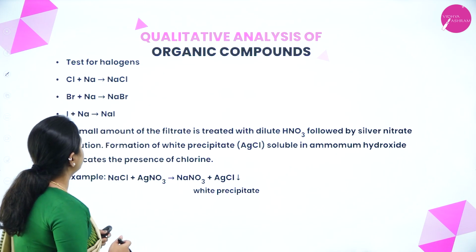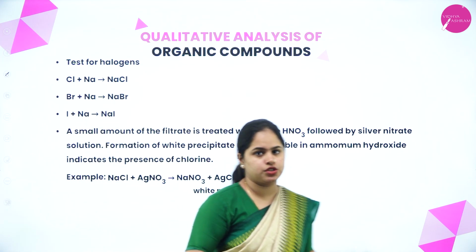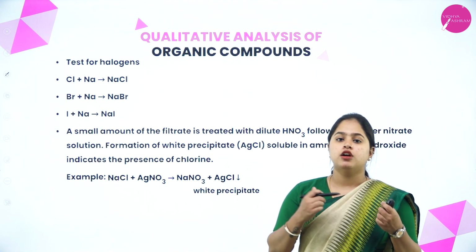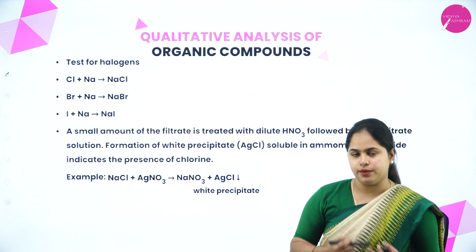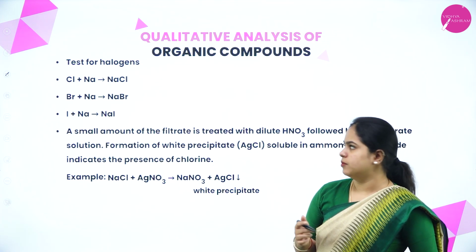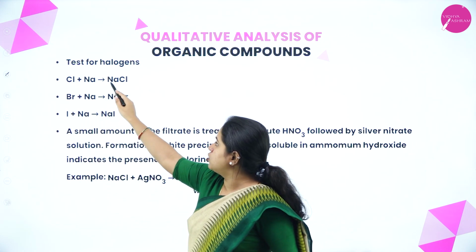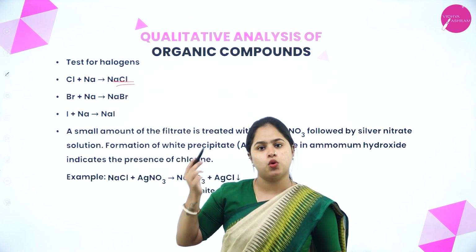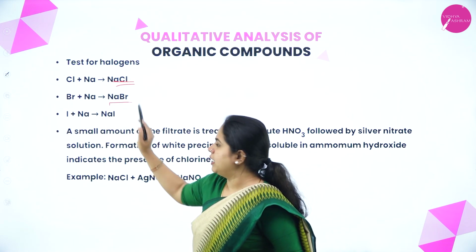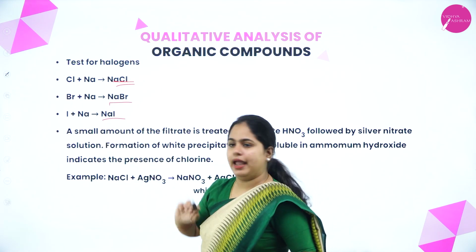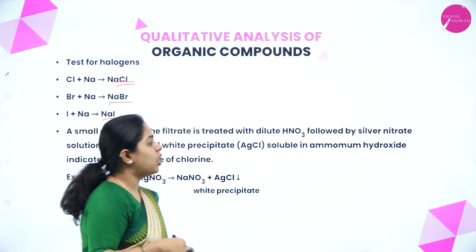Right? Now moving on to the next one, that is test for halogens. Halogens, we will be testing chlorine, bromine and iodine. So in the sodium fusion extract, if chlorine is present, your sodium fusion extract will be containing sodium chloride. If it is bromine, NaBr. If it is iodine, NaI. Right. So how do we detect it?